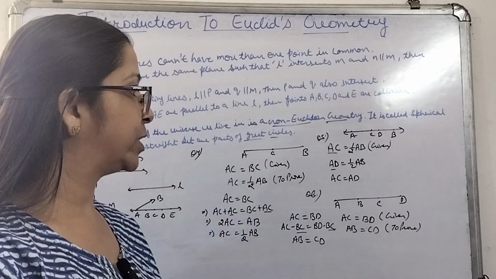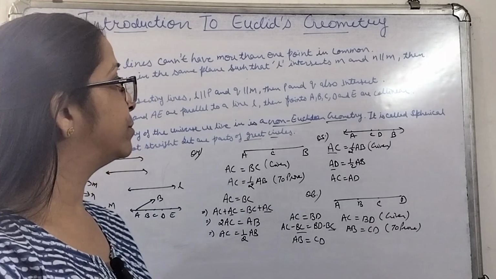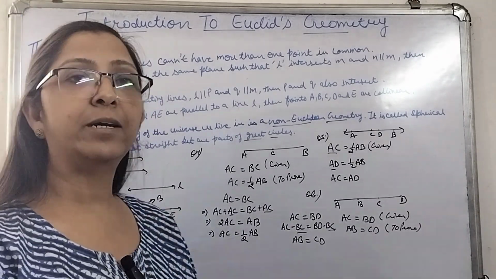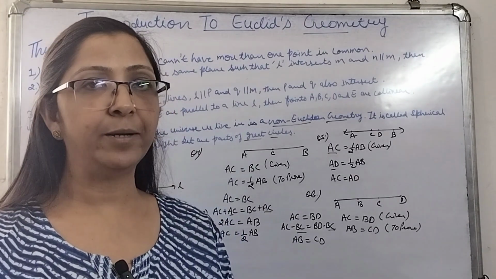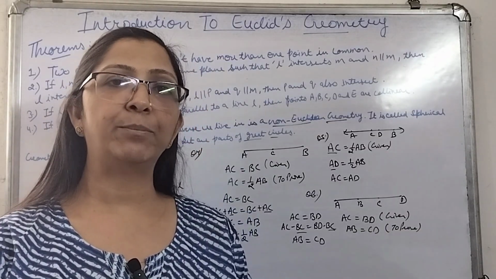This is all from this chapter. Hope it is clear to you what axioms are, what postulates are, what theorems are, and what all Euclid's axioms, postulates and theorems are. Soon we'll be coming with more videos on the next chapters, all the other chapters of your class 9 syllabus also.